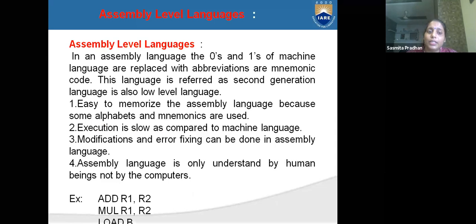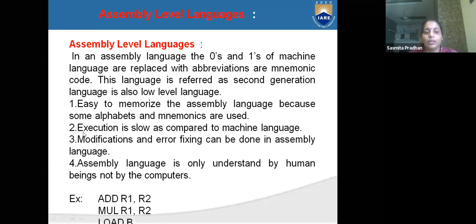Here it is easy to memorize assembly level language because some alphabets and mnemonics are used. For example, add means we write add. See here the example: add r1, r2, where these are registers, and two registers can be added. And here the execution is slow as compared to machine level language.